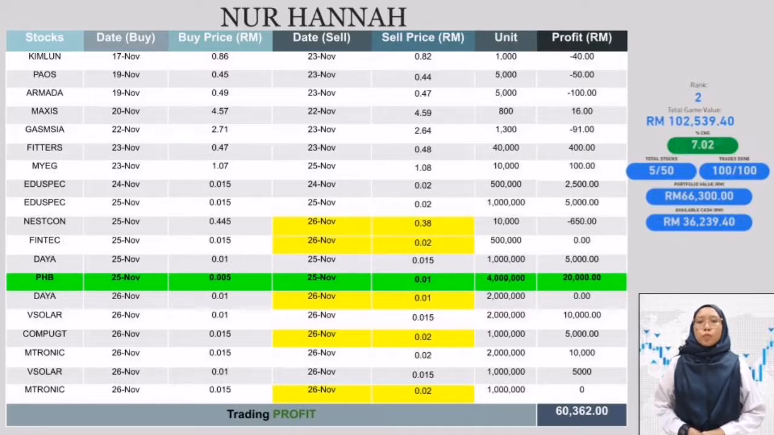The most profitable stock is PHB at a value of 20,000 ringgit Malaysia, buying at 0.009 and selling at 0.01 ringgit Malaysia, as highlighted in green. The strategy used for buying this stock is low-cost stock in large units and selling at a slight price increase.